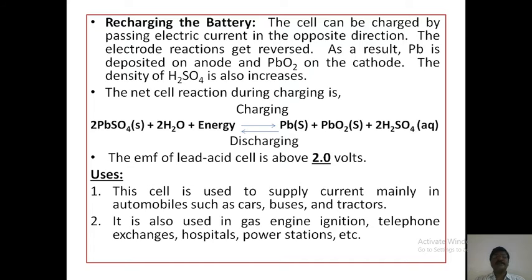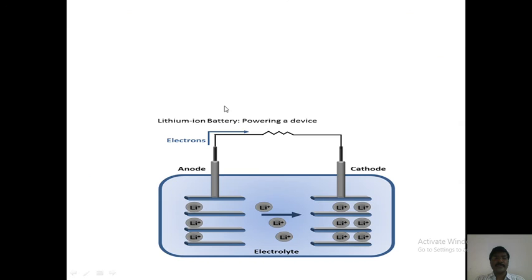My dear students, this is about the lead acid battery: first, the construction; next, the working; next, recharging the battery; and next, the applications of the lead acid battery.